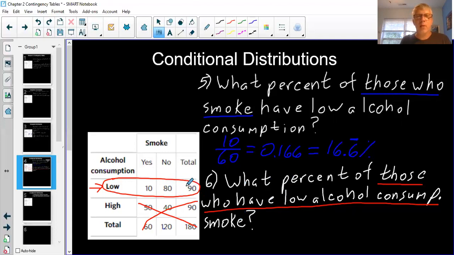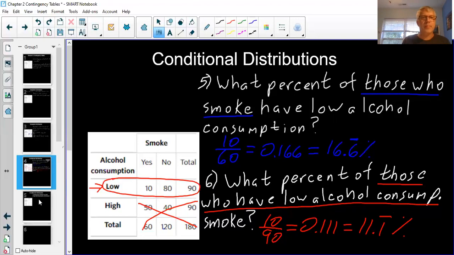So now this is out of 90 people total, because that's how many have low alcohol consumption. So this is out of 90. And of those 90, how many smoke? 10. So this is 10 out of 90. And that turns out to be 0.111 repeating. And again, 3 decimal places. I can write that as a percent, 11.1 repeating percent. And then one more.